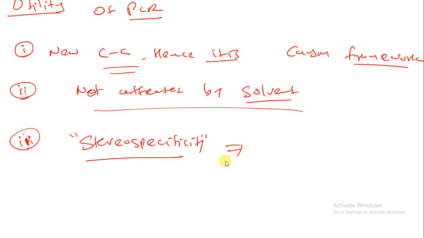There are two words, stereospecific and stereoselective. In stereochemistry we will explain what a stereospecific reaction and stereoselectivity are. For now, remember that if the reaction follows a particular pathway and gives only one product, it is known as a stereospecific reaction.